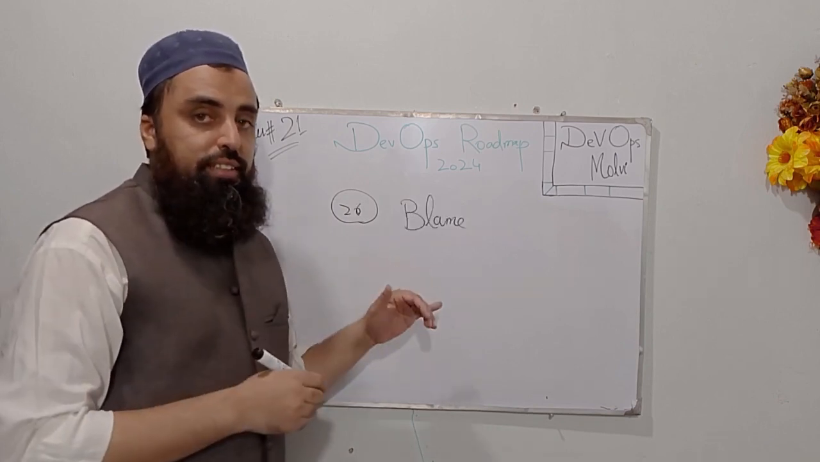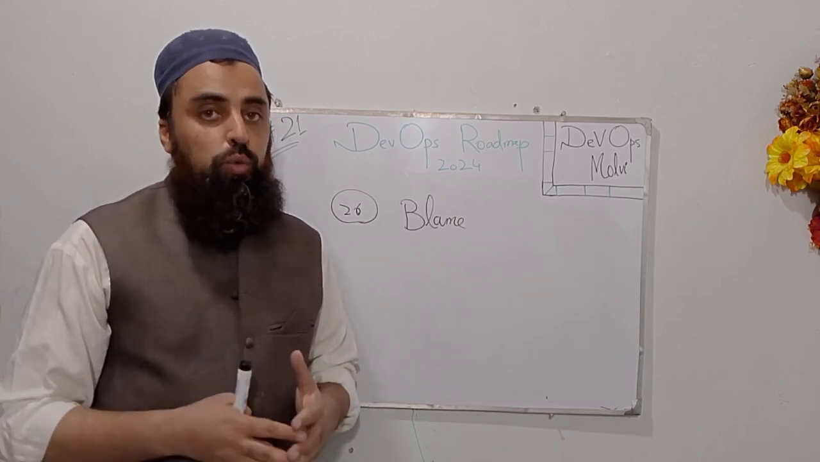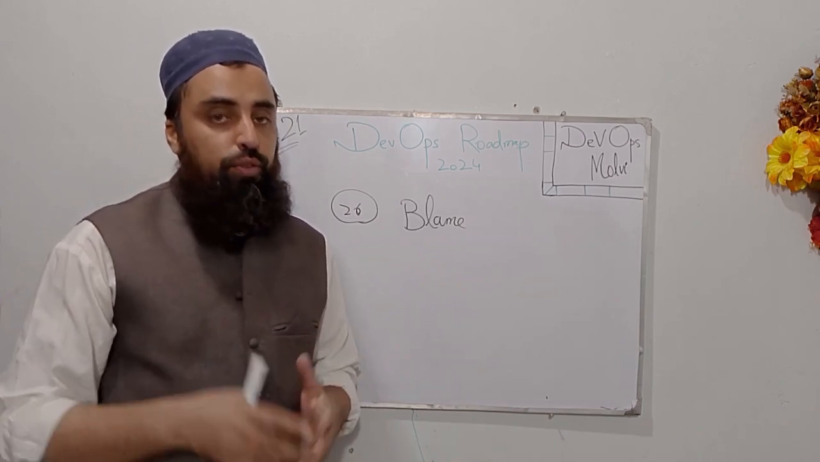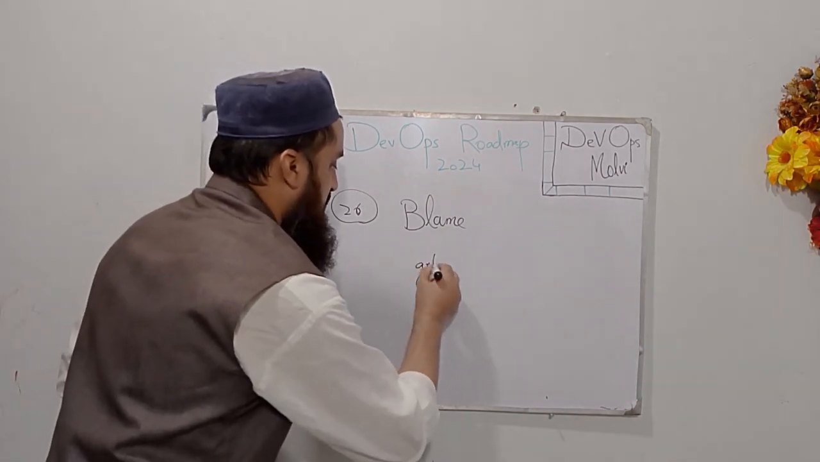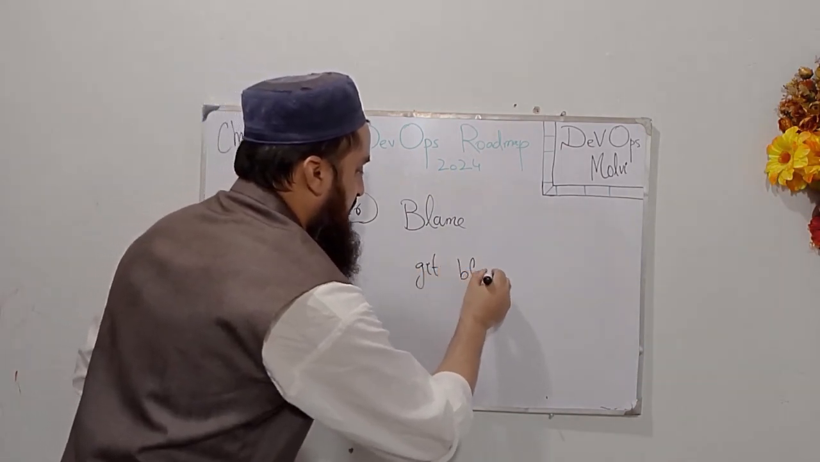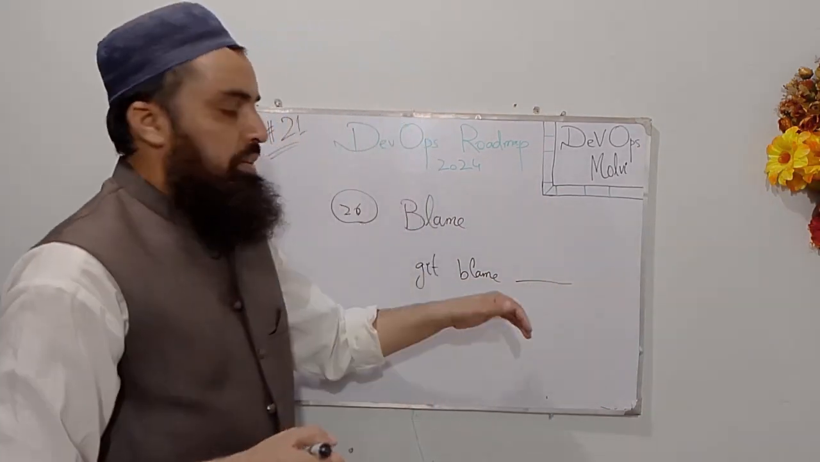So the 26th term is blame, and in Git, blame means to show who modified any file for the last time. We can use git blame, and we can mention the file name, who was changed by whom.